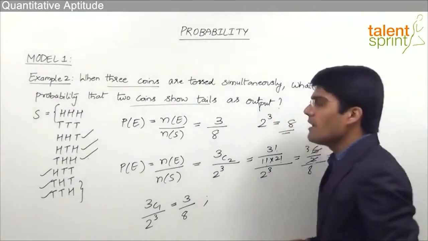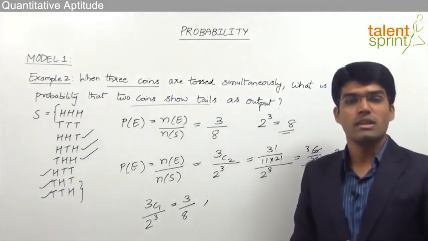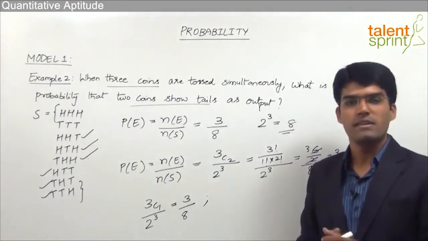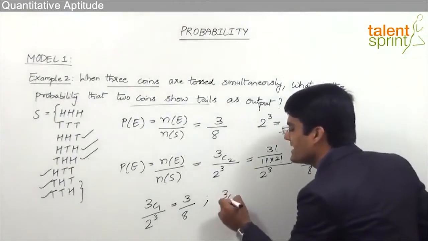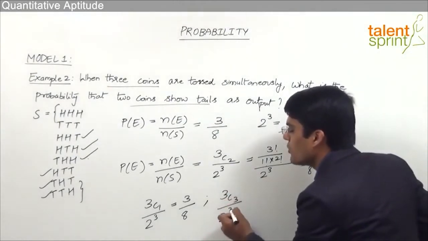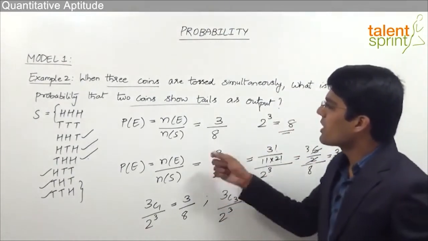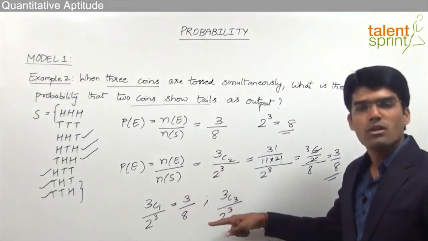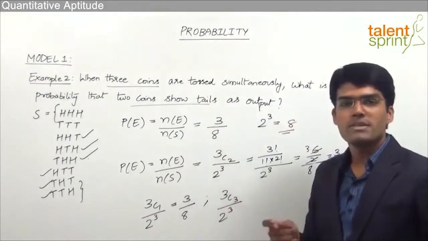Similarly, the question may ask, what is the probability that all the 3 coins show heads? Here all the 3 coins have to show heads. That means we need to select 3 coins out of a total of 3 coins. So it can be taken as 3C3 divided by 2 power 3. Remember, the total number of outcomes always remains the same. Whatever the event, the total number of outcomes is always 2 power 3.